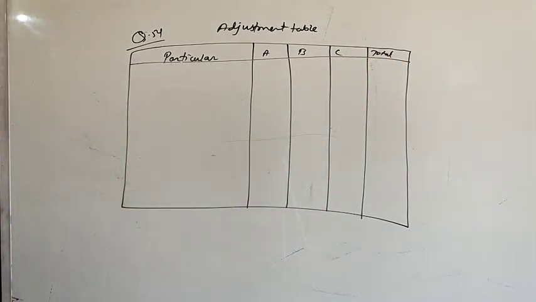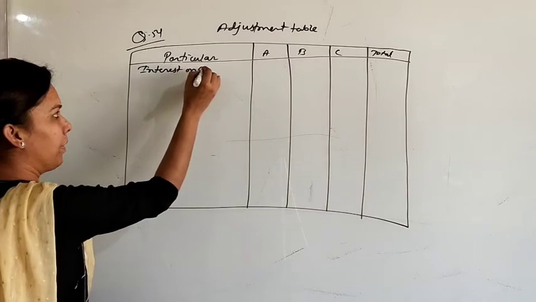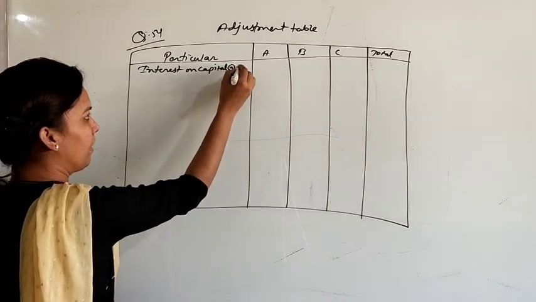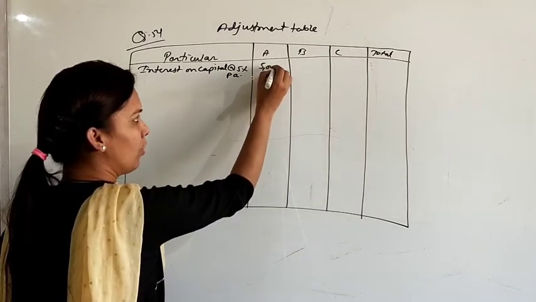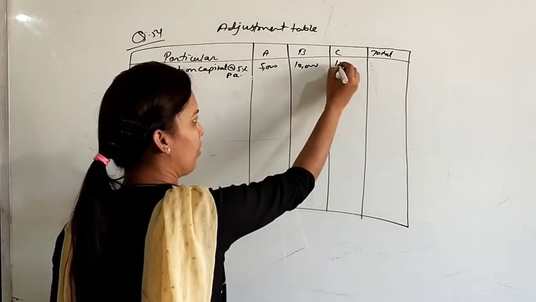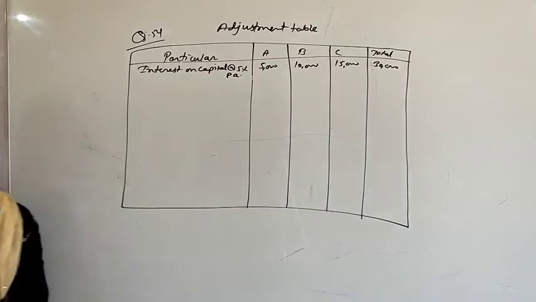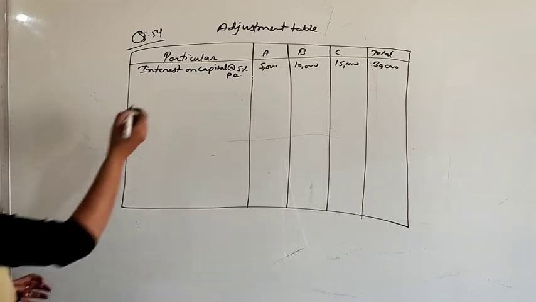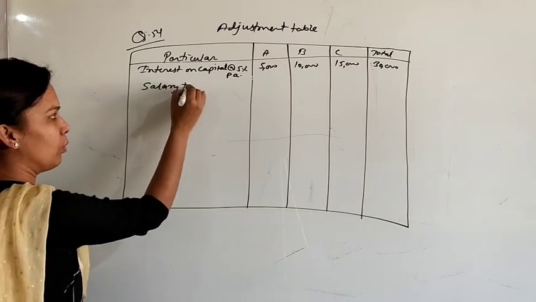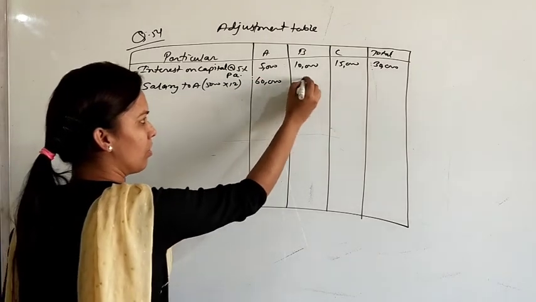First point is interest on capital at the rate of 5% per annum. Their capitals are 1 lakh, 2 lakh, 3 lakh, so the interest will be 5,000, 10,000, 15,000, which means 30,000 is the total interest on capital. Later, in addition, A was also entitled to draw a salary of 5,000 rupees per month. So we will write salary to A 5,000 per month, which means the total will be 60,000.